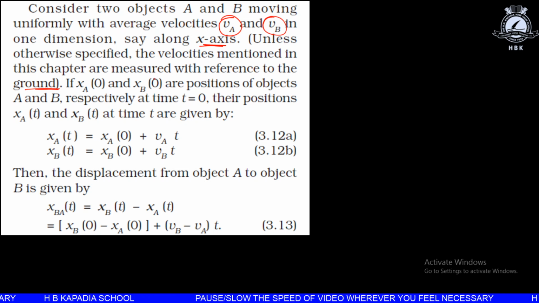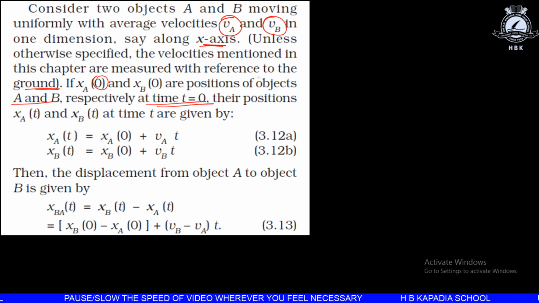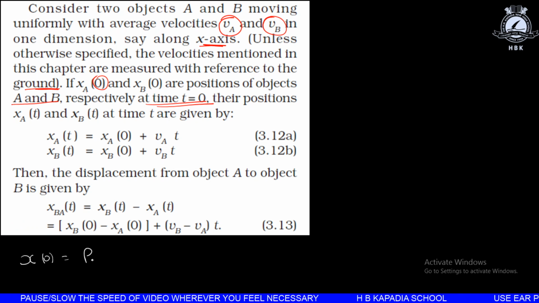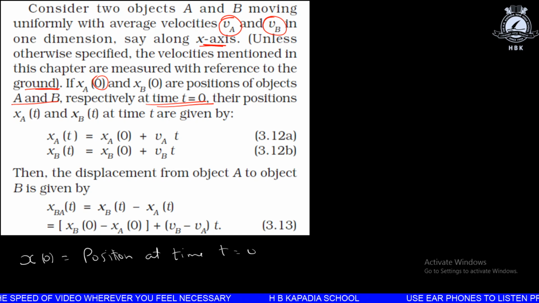XAO and XBO are the positions of A and B initially, that is, the positions at time t equal to 0. XO means the position at time t equal to 0. Similarly XBO is the position when time t is 0, the initial position.